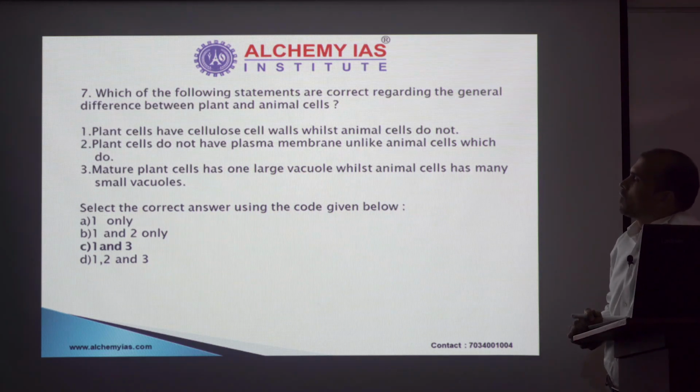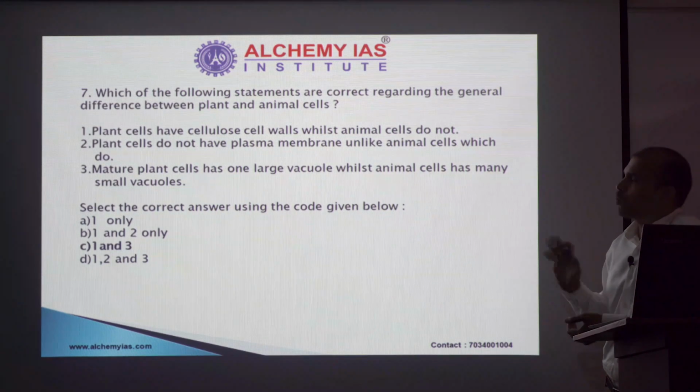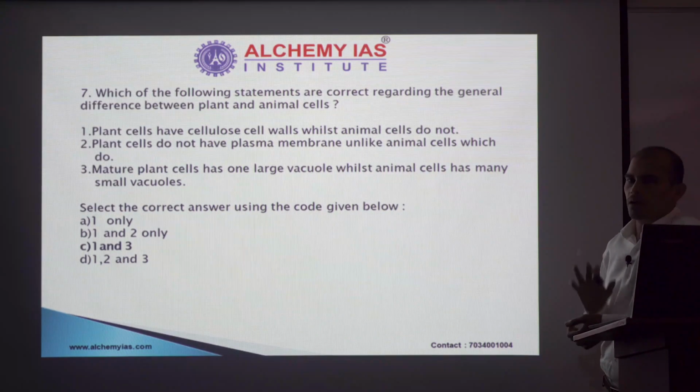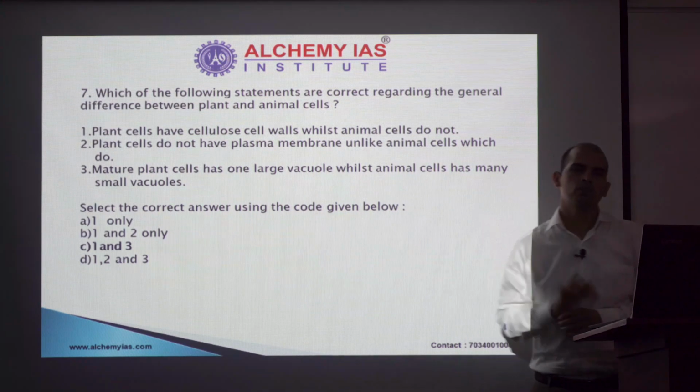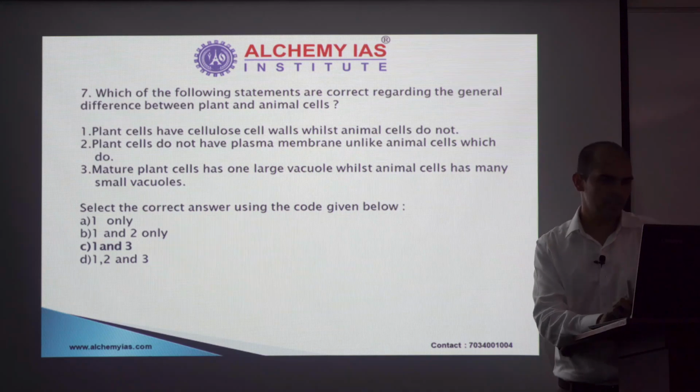Mature plant cells have one large vacuole, while animal cells have many small vacuoles, which is a true statement. So yes, some of you may not be aware, but still when you have to choose between option A and C, either you could have marked A or C, whatever. But the right option in this case is C. But at least follow the 50-50 approach. If you have reached till 50-50, mark that question. Next.